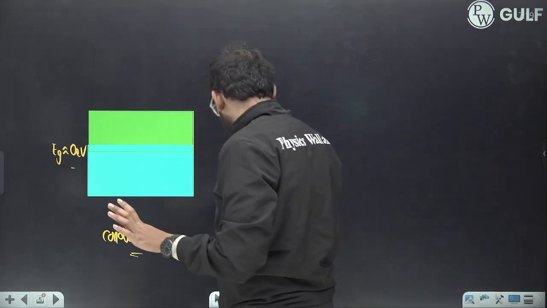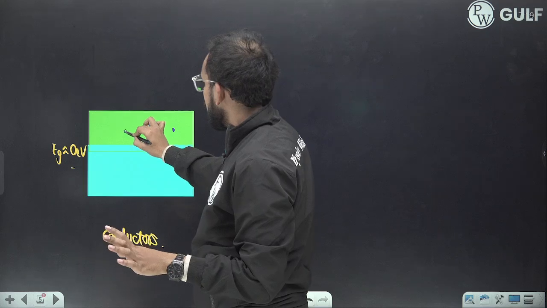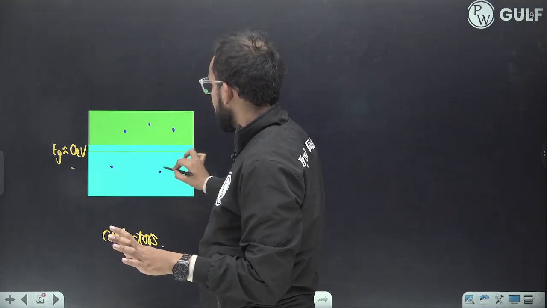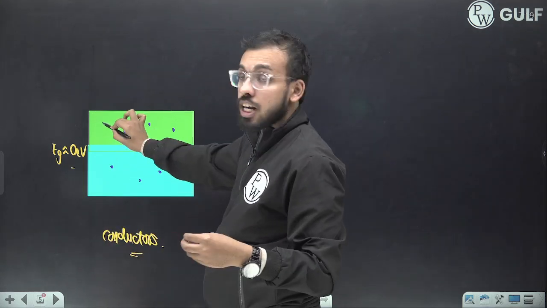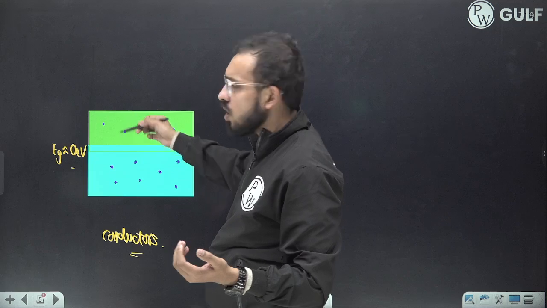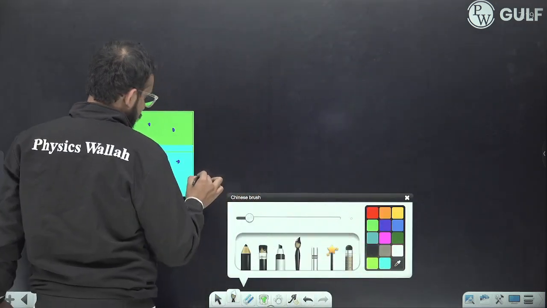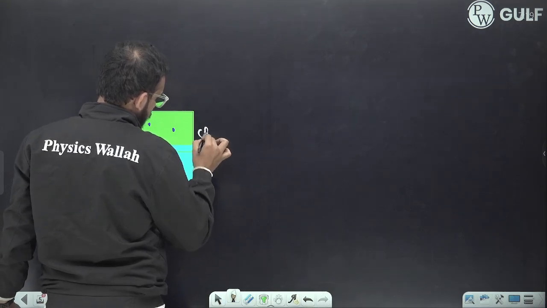That's why you will find the electrons present in the conduction band as well, right? That's why we say that conductors have a lot of free electrons, because they don't require much energy to get to the conduction band, right? So this one being the valence band and this one being the conduction band.